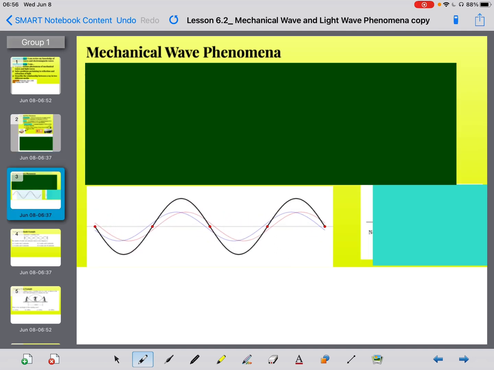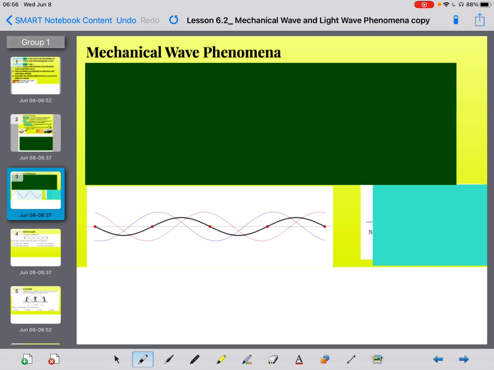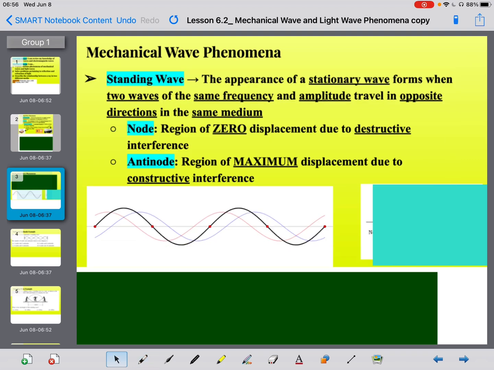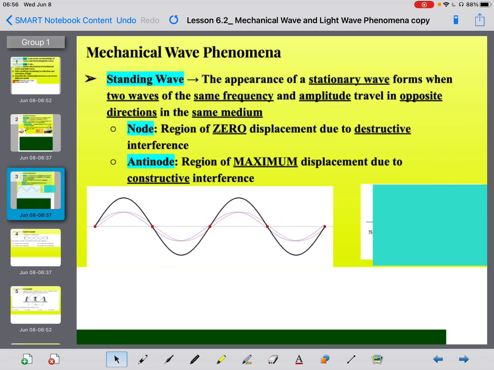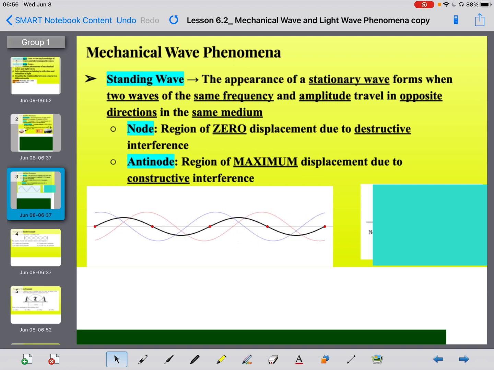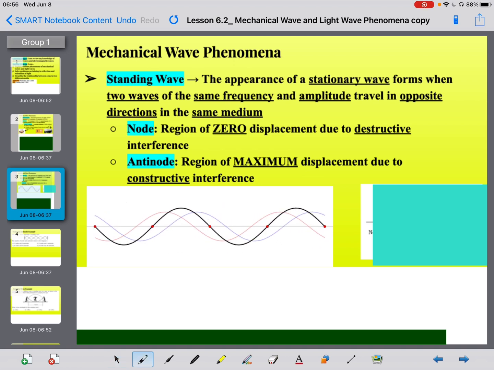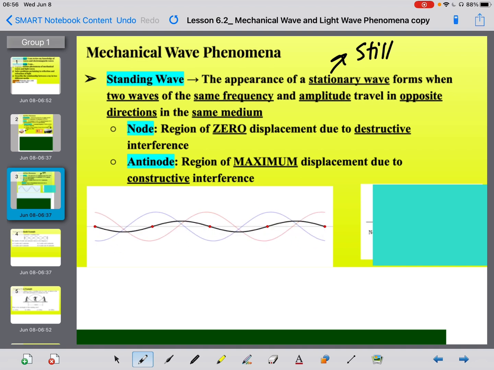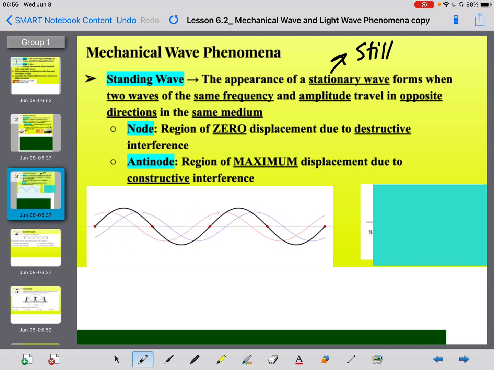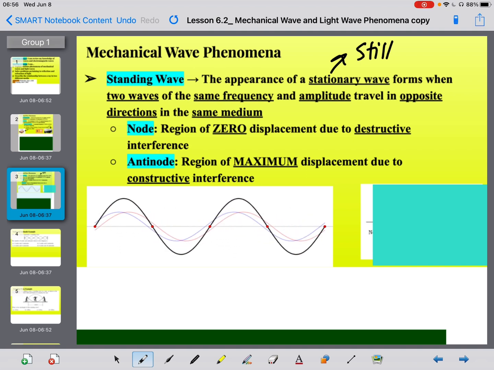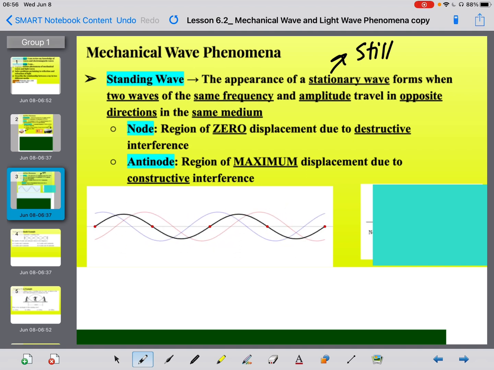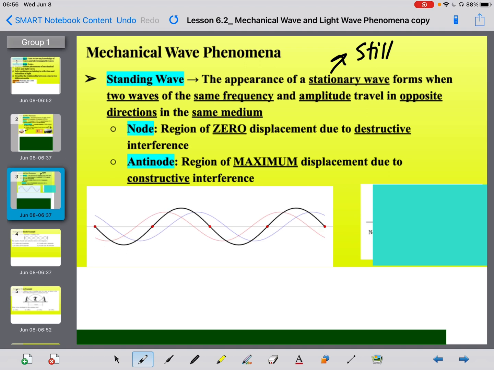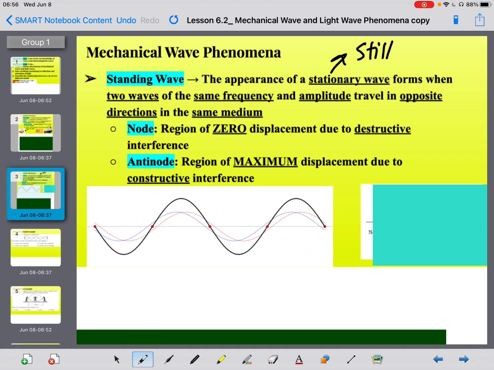All right, so the next mechanical wave phenomenon that we're going to talk about is known as a standing wave. A standing wave is just the appearance of a stationary wave. Stationary means still, right? It doesn't move. So it appears like it's staying still. Okay, it's not moving. This standing wave forms when two waves of the same frequency and amplitude are traveling in opposite directions within the same medium.